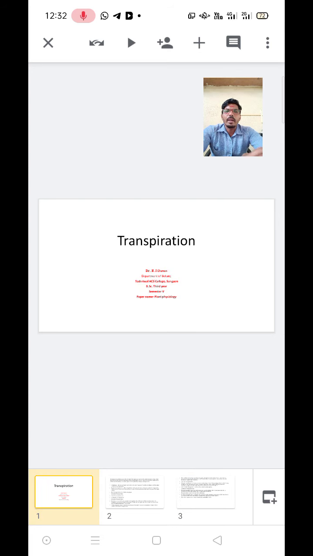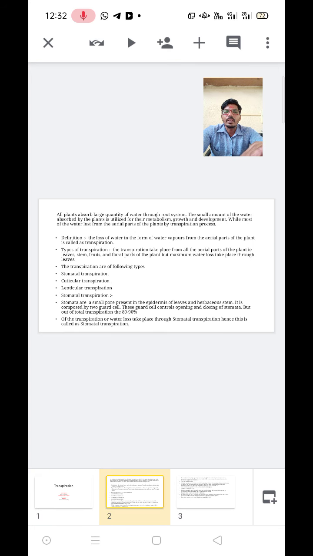Students, what does transpiration mean? Transpiration is a physiological process in which water is lost in the form of vapors from the aerial part of the plant body. Transpiration is of three types. The first is stomatal transpiration, the second is cuticular transpiration, and the third is lenticular transpiration.